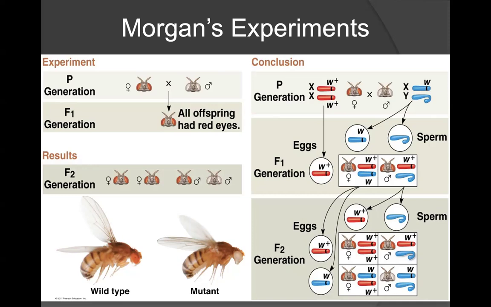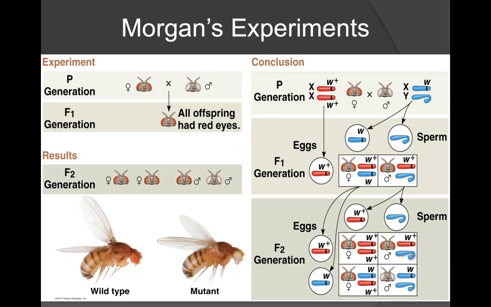The F1 generation males would produce 2 different gametes. Half of their gametes would contain the X chromosome with the wild-type allele, and the other half would contain the Y chromosome. If we take a look at the resultant F2 generation, we see that the females in the F2 generation have 2 genetic possibilities. Half of these females would carry the X chromosome both with the wild-type allele. The other half of these females would be carriers. They would contain an X chromosome with the wild-type allele and another X chromosome with a mutant allele.